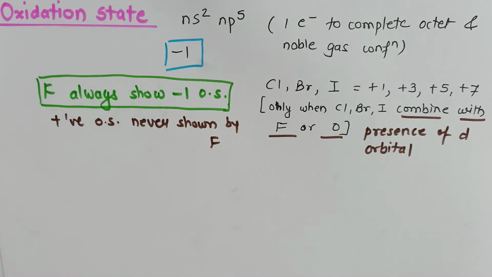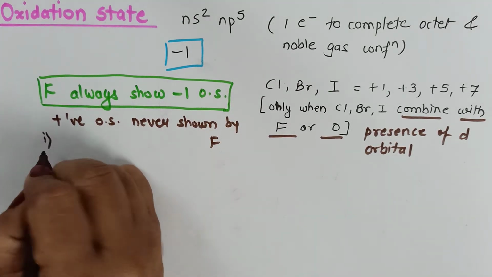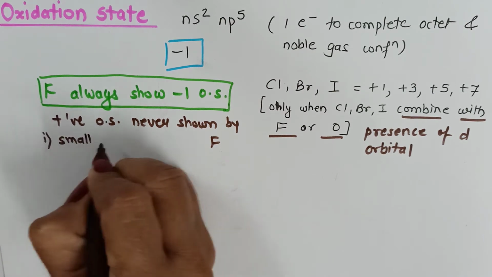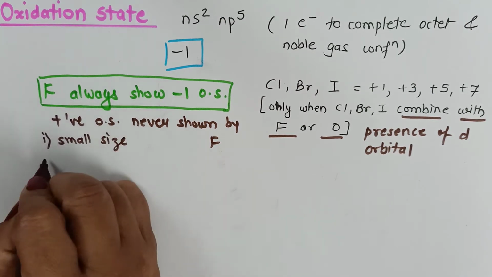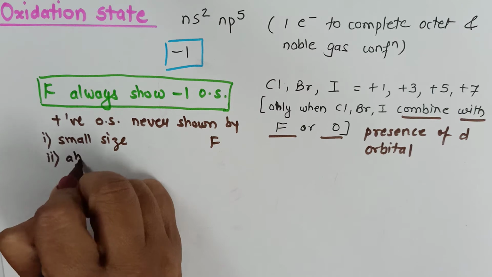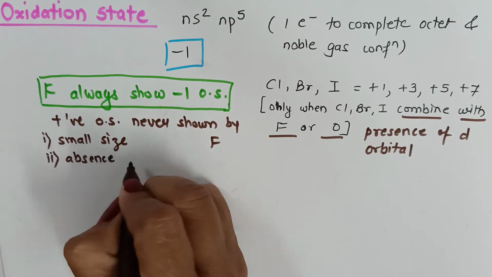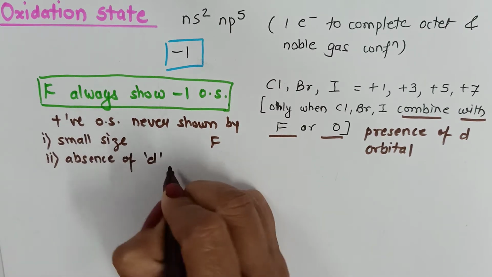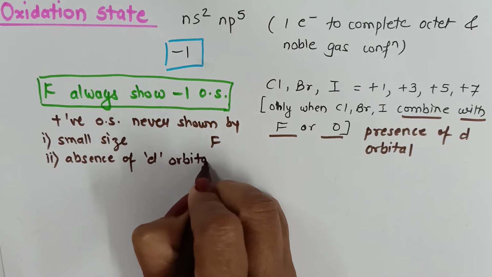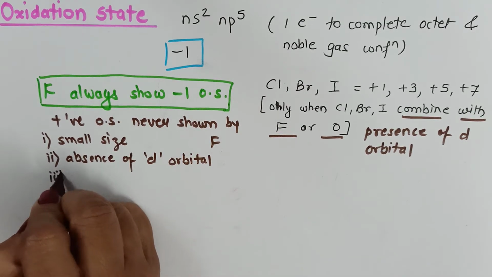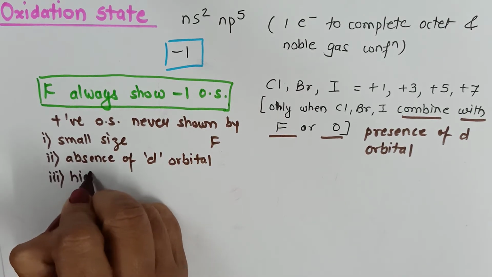There are many factors responsible for it. The first one, small size. And second is the absence of d orbital. And one more reason, that is high electronegativity.